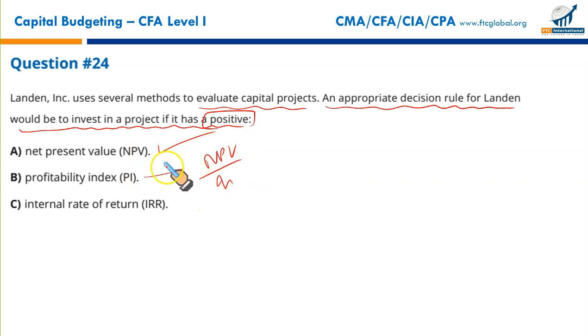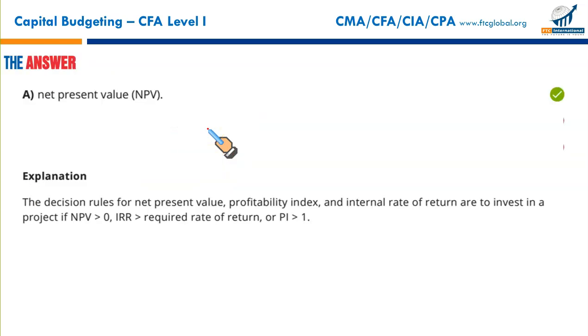So it is based upon NPV, but comparatively it is used in project ranking. NPV is considered to be the most sophisticated or most appropriate method for project evaluation. So we go for NPV. If the project has a positive NPV, we should select the project. That makes A the right answer, no need to look further.